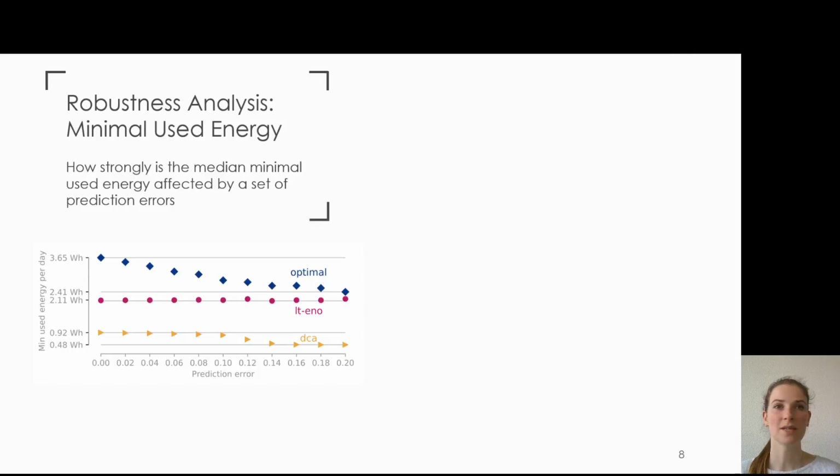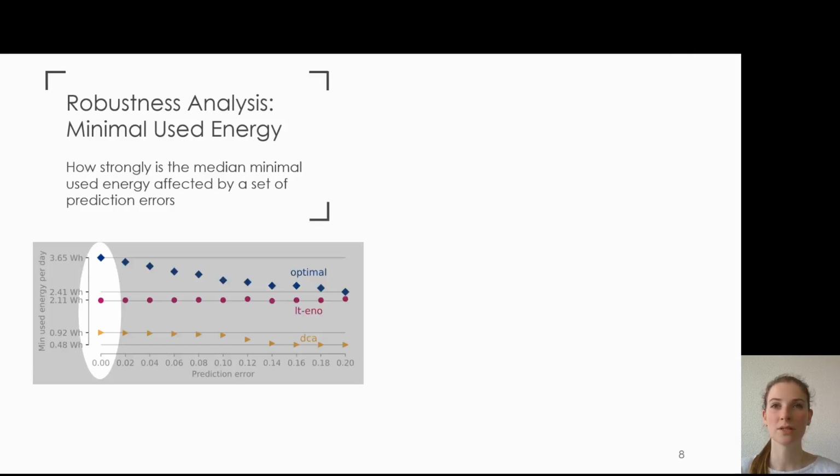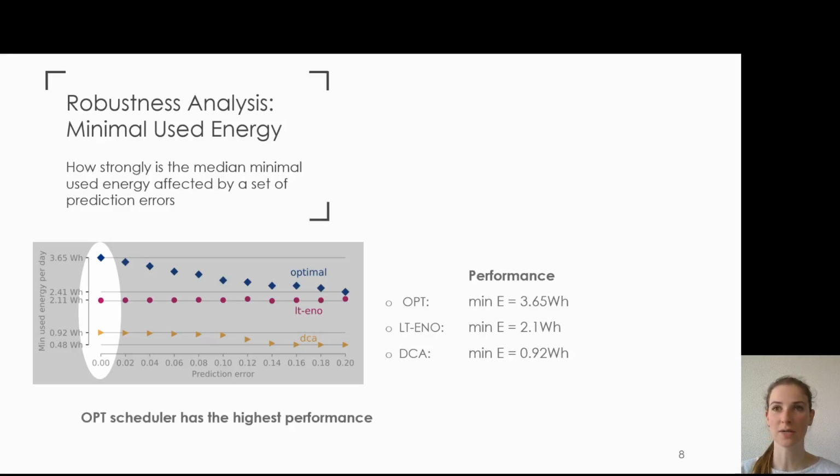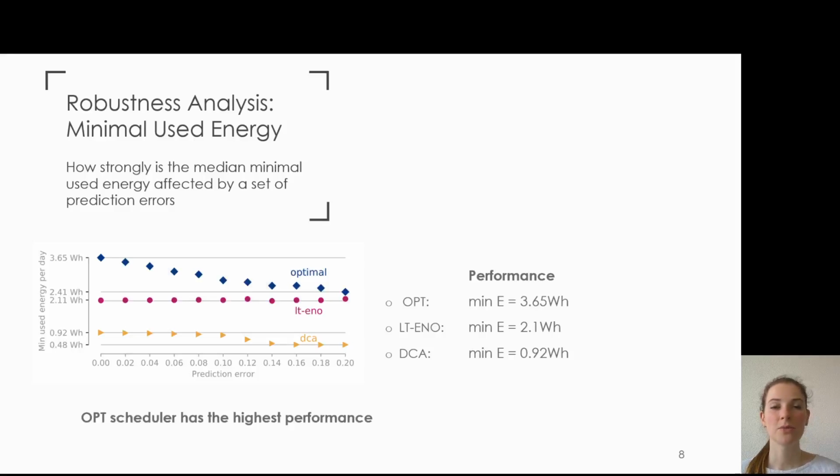We first investigate the performance, which we consider to be the median minimal used energy when there is no systematic error. The performance for the 3 schedulers is summarized here, and indeed, the optimal scheduler has the highest performance. Continuing to the robustness analysis, the robustness is related to the slope of these curves.